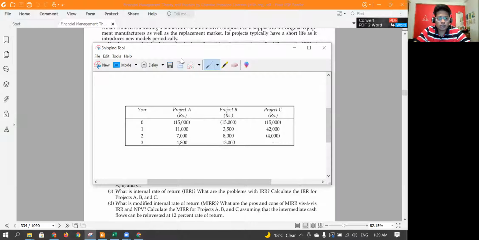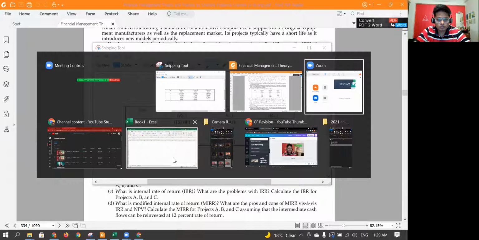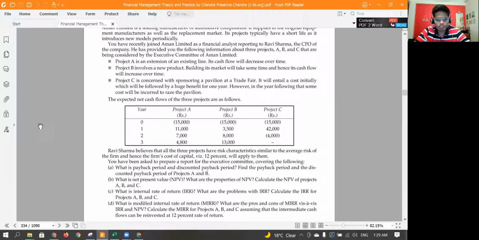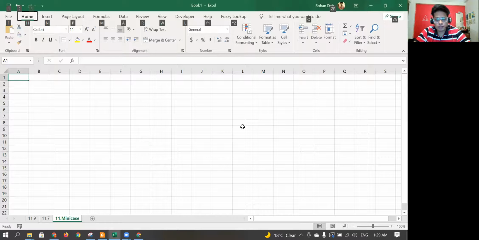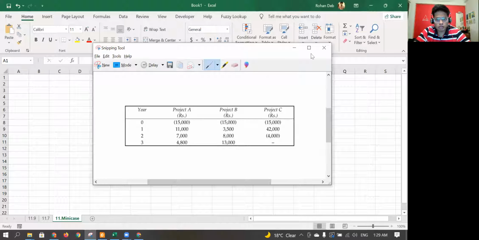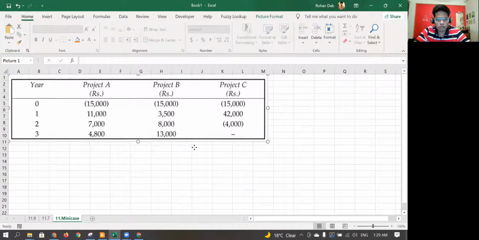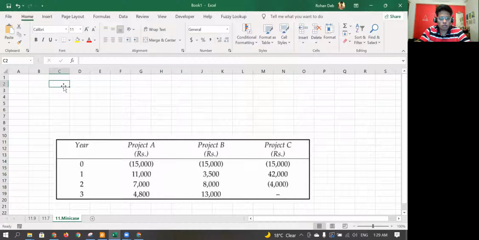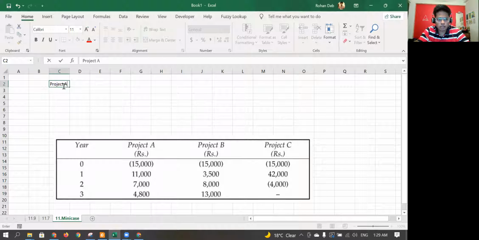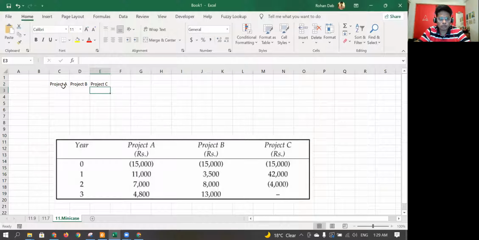Make sure I'm sharing the screen. Now let's go to Excel. Let me paste this copy over here. Now let me quickly copy project A, project B, project C, years 0, 1, 2, 3.